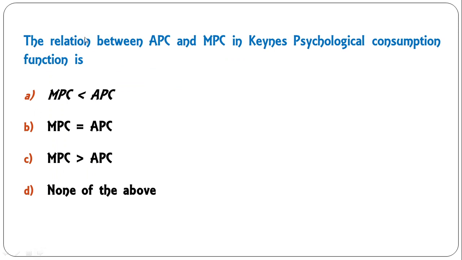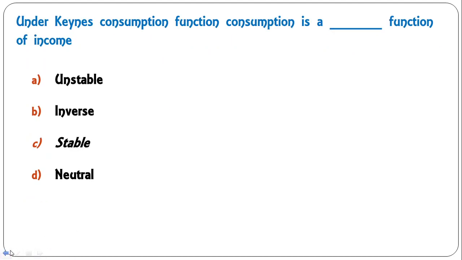Dear learner, the next question is, the relation between APC and MPC in Keynes Psychological Law of Consumption function is: MPC is less than APC, MPC is equal to APC, MPC greater than APC. Now, actually this MPC is always less than APC according to Keynes Psychological Law of Consumption. Okay, so A is the correct answer. Moving on to the next question.